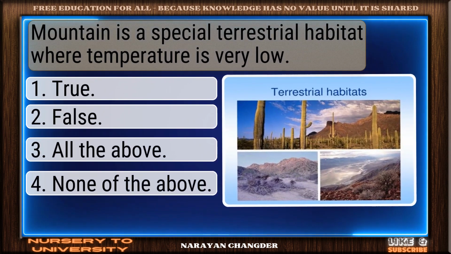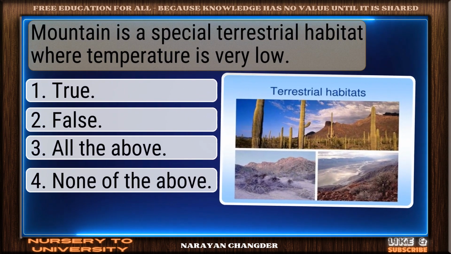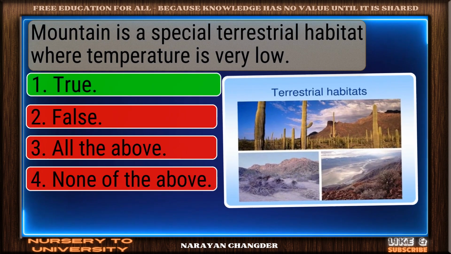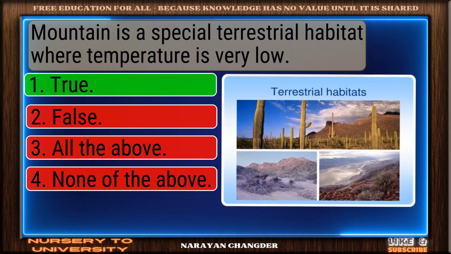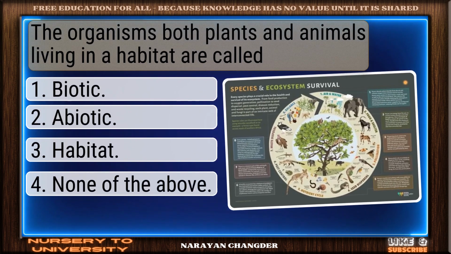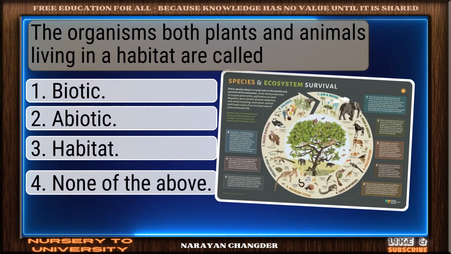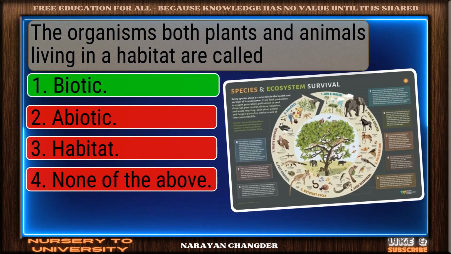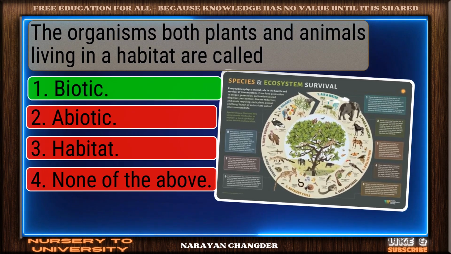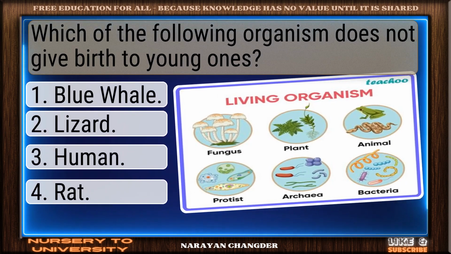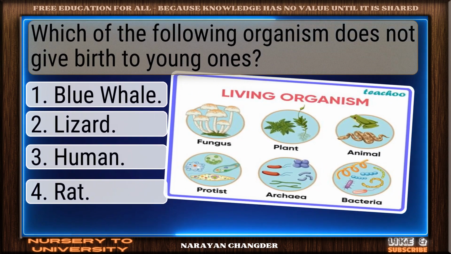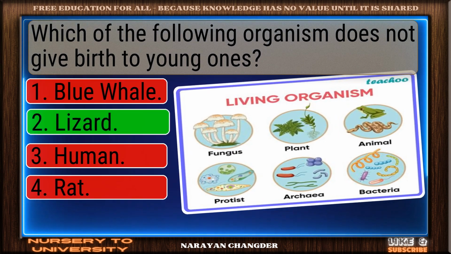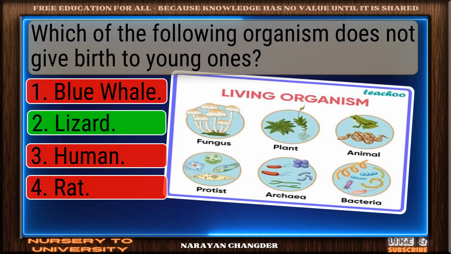Mountain is a special terrestrial habitat where temperature is very low. Bravo! True is the answer. The organisms, both plants and animals, living in a habitat are called dash. Smart pick. Biotic is the correct choice. Which of the following organisms does not give birth to young ones? Good thinking. Lizard is the right answer.